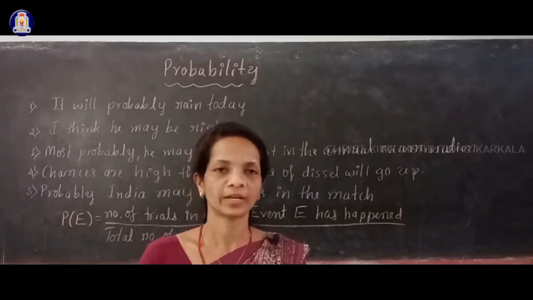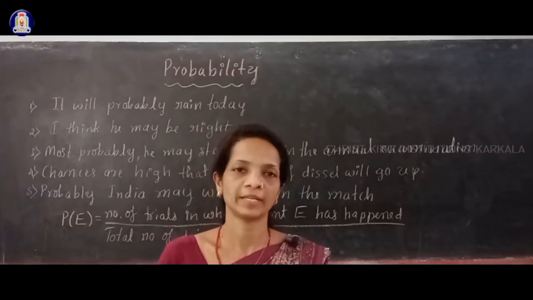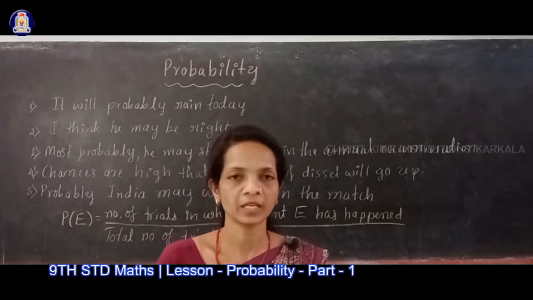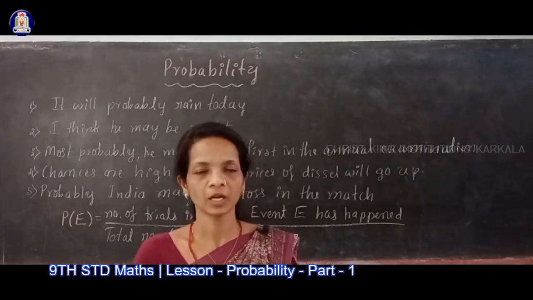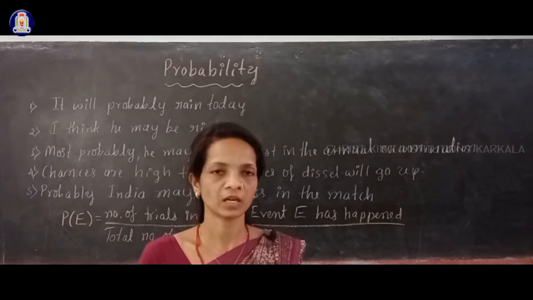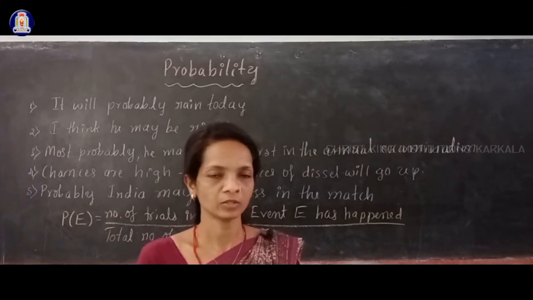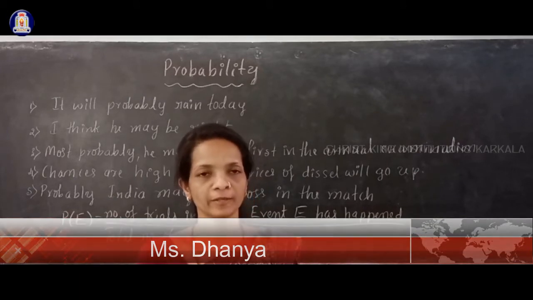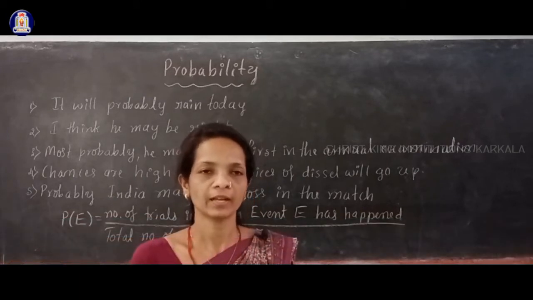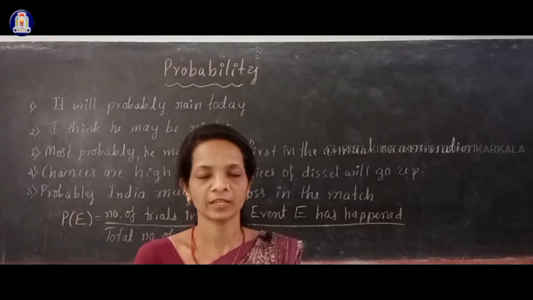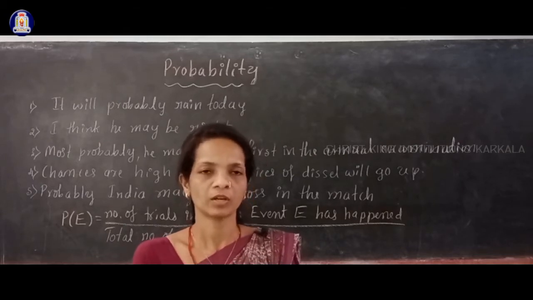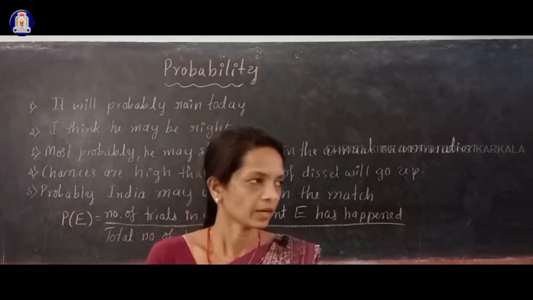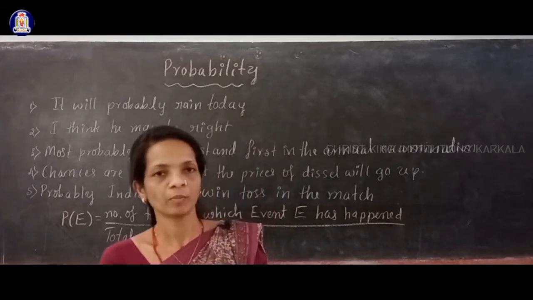The next lesson you are going to study is probability. In this chapter you will study some basics about random experiment, outcomes, events, trials, and you will study one important formula, that is probability of an event, and using that we are calculating probability of certain events in some problems. Okay, and what is a probability?